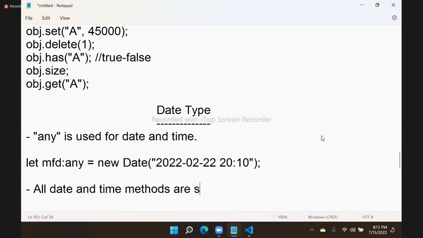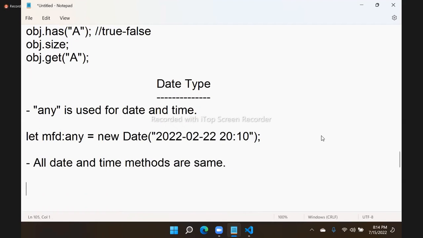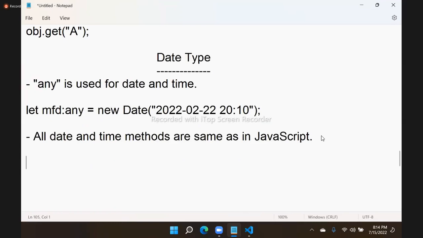Methods are same, no change. Means you know date time methods, right? Get hours, get minutes, get seconds, get month, get date, get time, get day. We have set hours, set minutes. Get and set date methods are same, right? All date and time methods are same as in JavaScript. So there is no change in date. Only the point is data type. The data type must be defined as any.